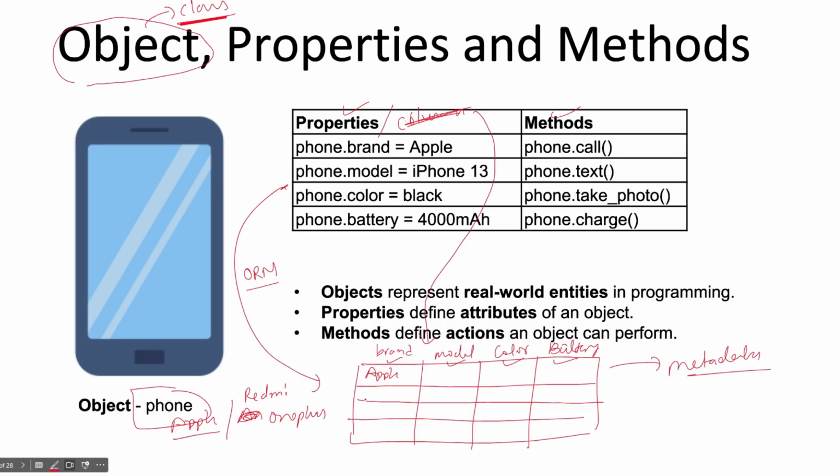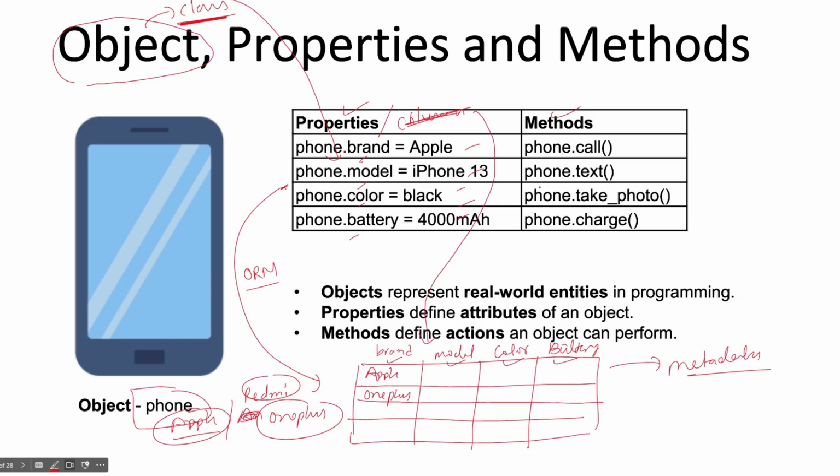So suppose we are doing OnePlus entries here. OnePlus will have its own features. So each object like OnePlus, Redmi, Apple has its own values, its own state. That is why these objects are independent, and these are predefined values which are defined in class. Right, let me show you how we can create it.